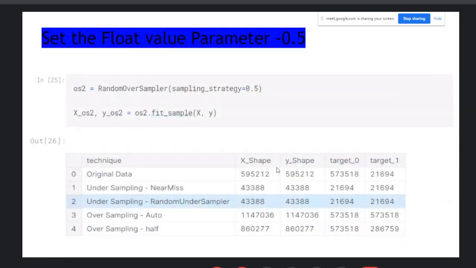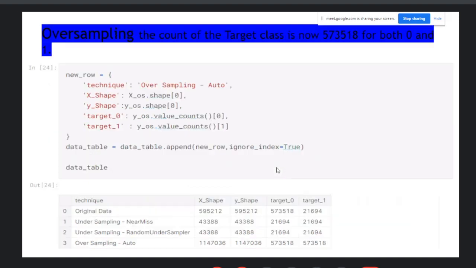Use the different parameters. Otherwise, you can do cross-validation or use the hyperparameter tuning methods. And one way to balance the data set, you can use cross-validation.